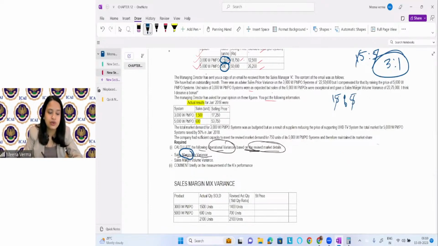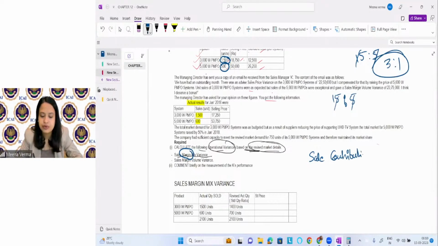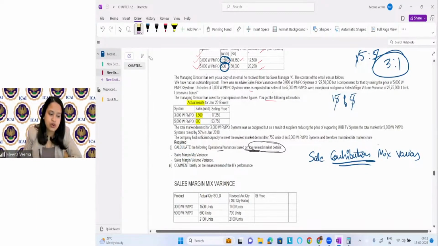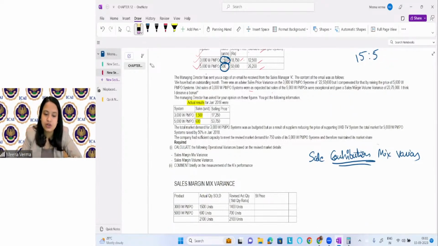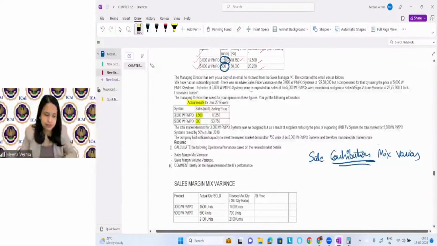What do you have to find out here? You have to find out the sales contribution margin rate, sales contribution mix variances, right? This is what you have to find out. So we have to consider the contribution here, not the price. We don't need to consider the sale price. We need to consider the contribution here, right?